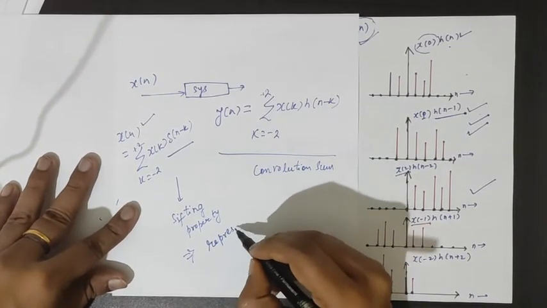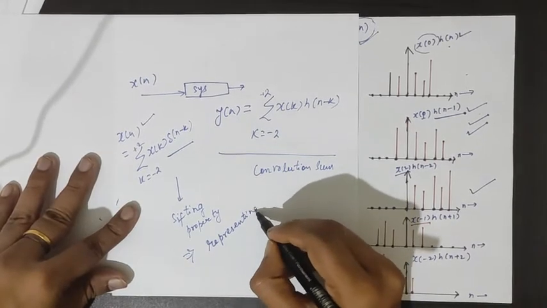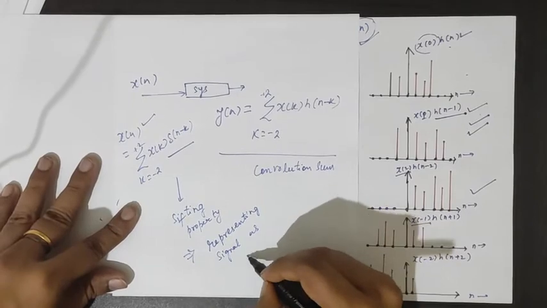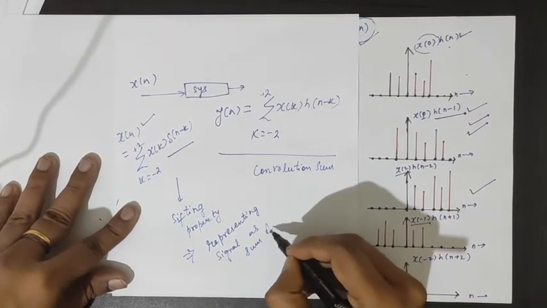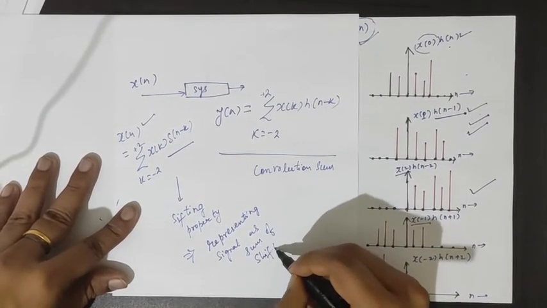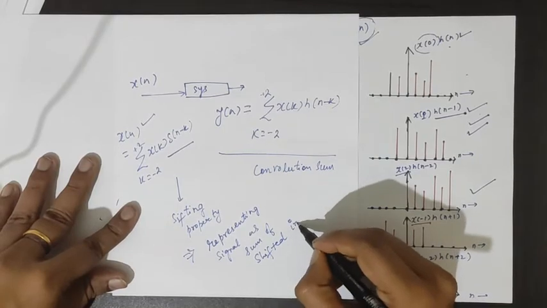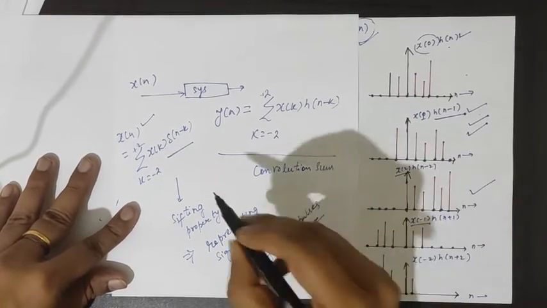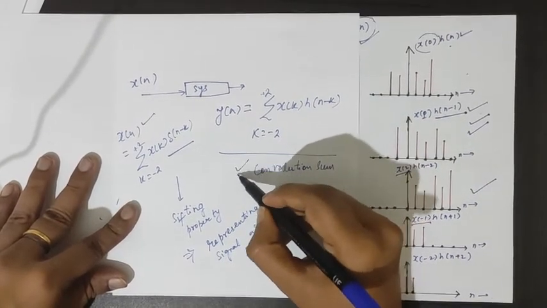What is the shifting property? Representing a signal as a sum of shifted impulses. And the corresponding output is called the convolution sum.